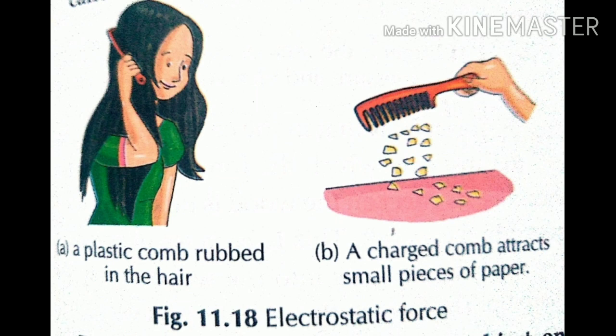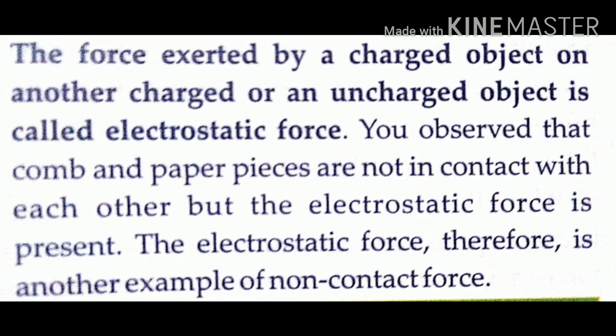This is because on rubbing, the comb gets charged. Since the charge is produced due to the rubbing of the comb and remains there without any movement, it is called electrostatic charge. So the force exerted by a charged object on another charged object or an uncharged object is called electrostatic force. You observe that the comb and paper pieces are not in contact with each other, but the electrostatic force is present. Therefore, electrostatic force is another example of a non-contact force.